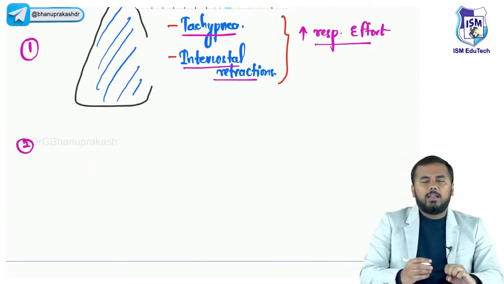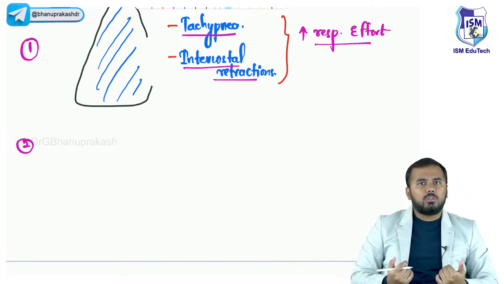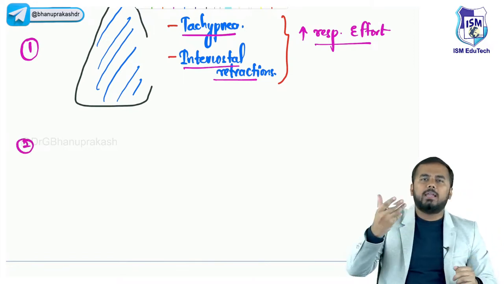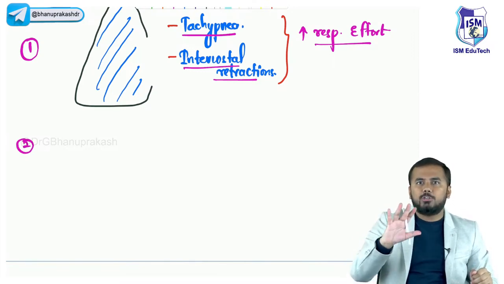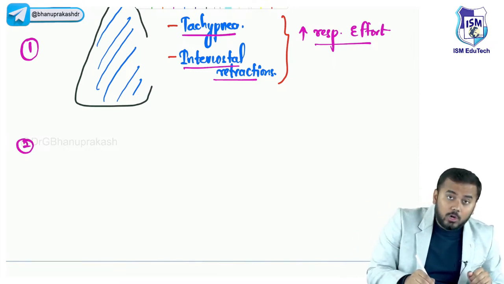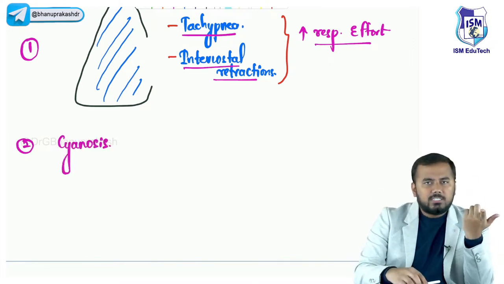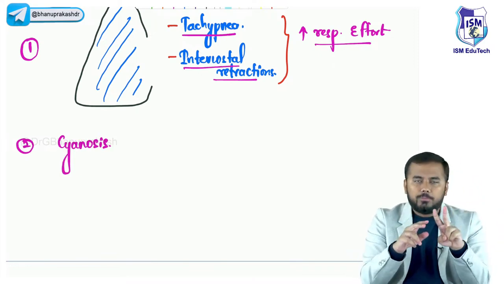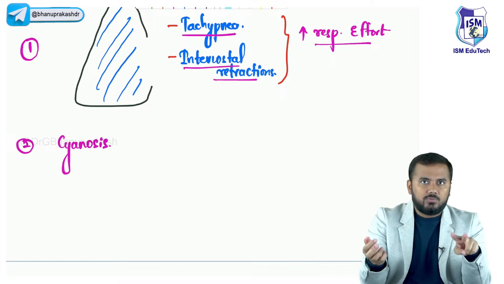Second important one is that when the lungs are collapsed, sufficient oxygen is not reaching the pulmonary capillaries. So obviously this will end up causing cyanosis. Cyanosis matlab baby's body will turn blue, है ना? That is why you call it blue cyanosis. Previously guys, I told you there are two types of asphyxia, blue asphyxia and white asphyxia.